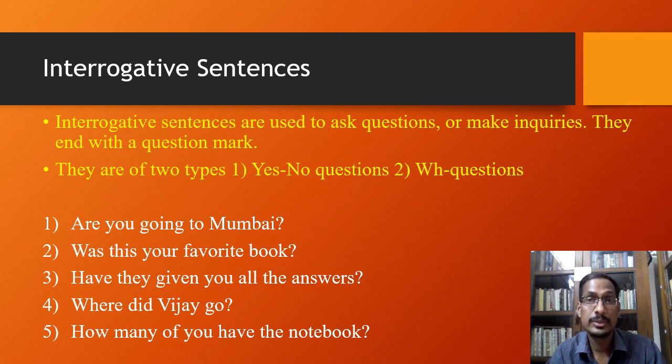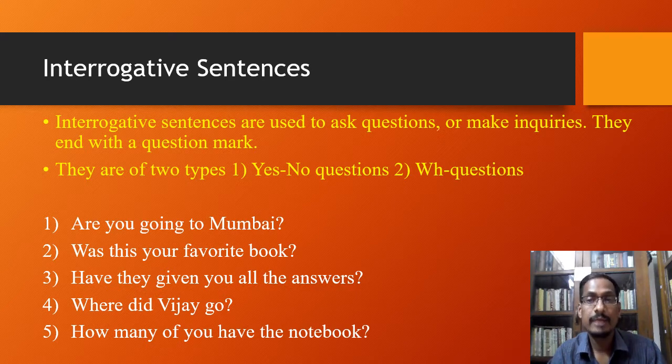And if you see the purpose of these sentences, they are asking questions. Are you going to Mumbai? The answer could be either yes or no. The same about example number 2 and example number 3. Was this your favorite book? The answer could be either yes or no. Same about the third question. Have they given you all the answers? The answer could be yes or no. So these sentences are called yes no type questions.